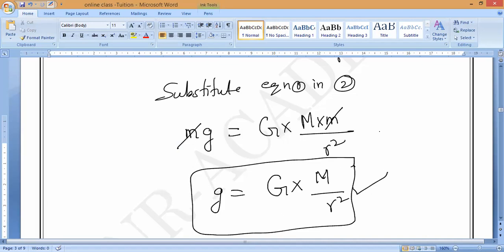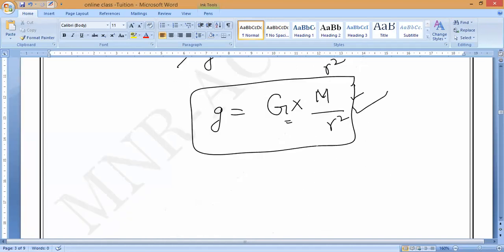Do you understand? Anybody, any doubt, you can ask. So g equals capital G into capital M divided by R square. Small g equals capital G into M divided by R square. Is it okay, guys?